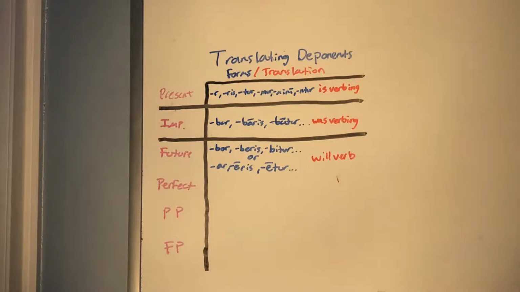For future, if you're in the first or second conjugation, you use -bor, -beris, -bitur, and so on. And for third io and fourth, you use -ar, -eris, -etur, and so on.